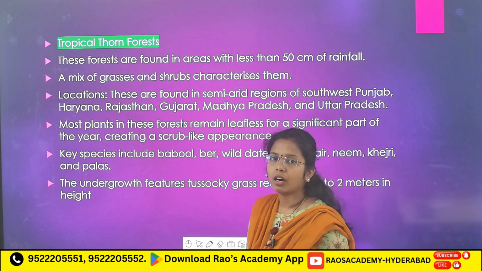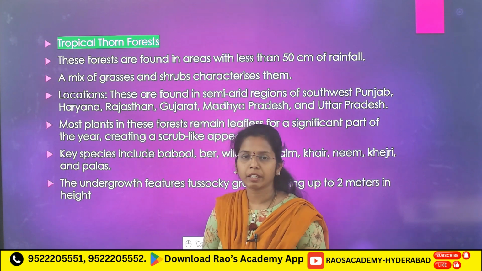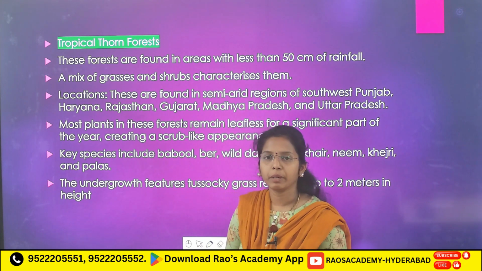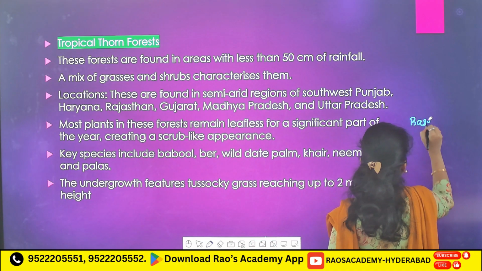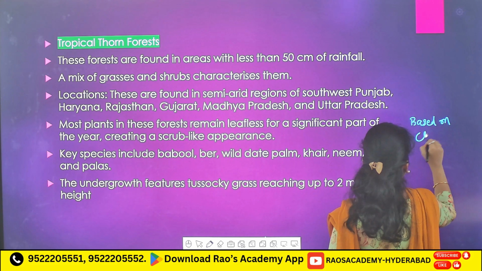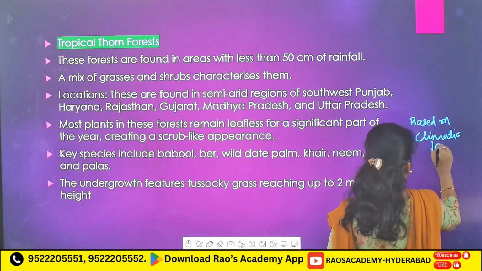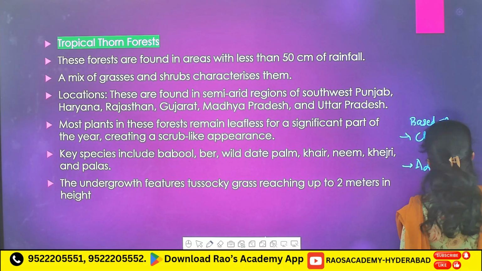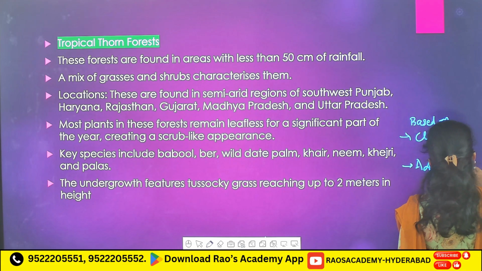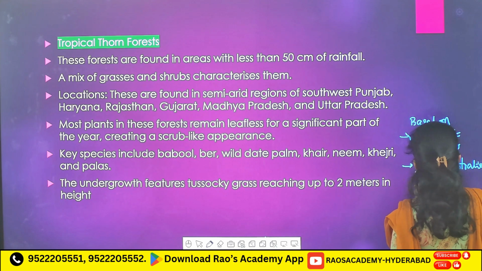See, we have classification of vegetation based on three things. First, climatic factors. Next, based on the administration. Third, based on the ownership.